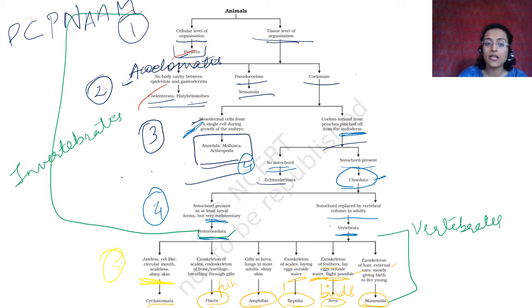That is why I keep telling you that these are all invertebrates, so that if any of these come, you at least have one characteristic to remember. It doesn't have a vertebral column, it doesn't have a notochord. You can write it as a characteristic. Here you can say that they have a true vertebral column, so they are vertebrates. These three are acoelomates, so you can say that they don't have a coelom cavity. In pseudocoelomates, you can say they don't have a true coelom cavity. Then for all of these you can write that they have a coelom cavity. That is how you learn.